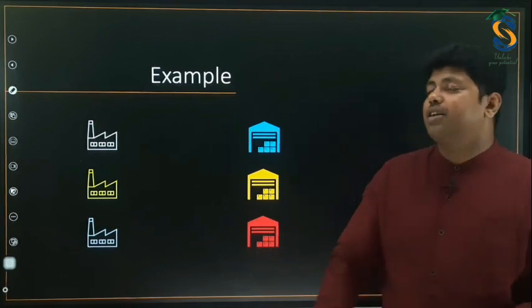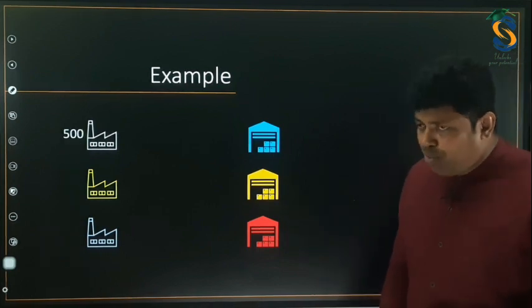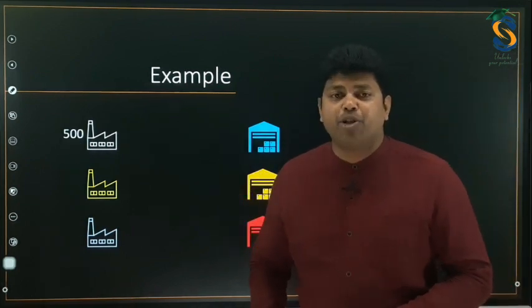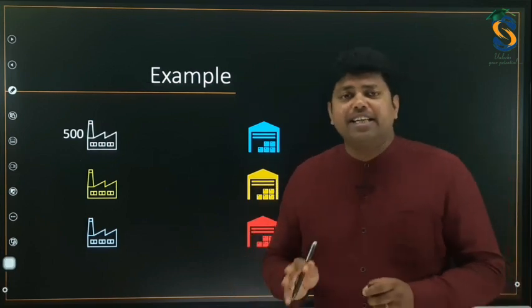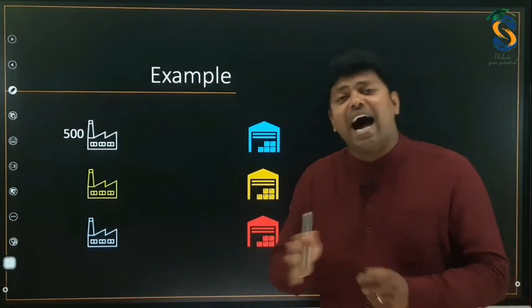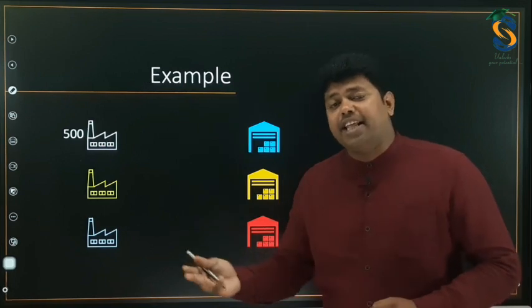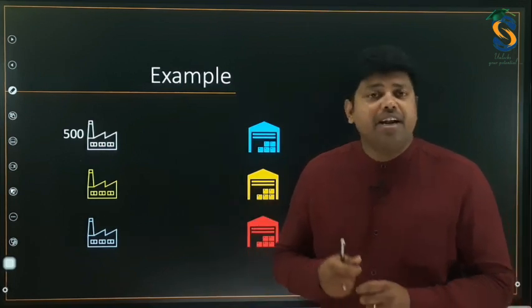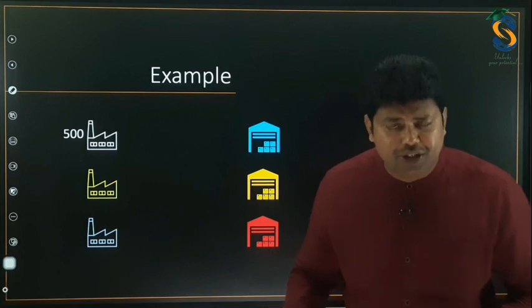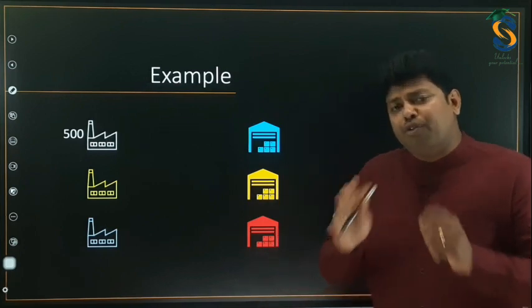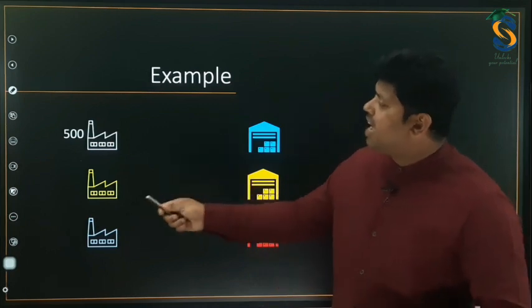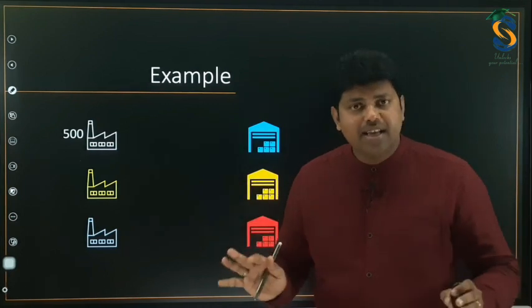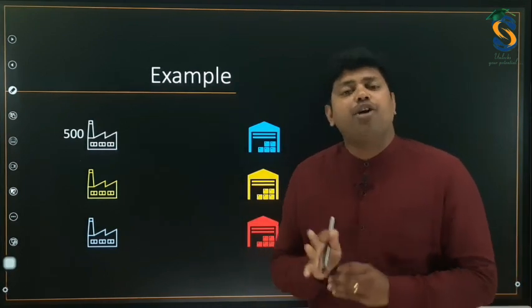Now listen carefully. Assume this factory can manufacture 500 units. It may be anything, a motorcycle, a car, or any apparel like t-shirts. For your convenience, let us restrict our example to bicycles.